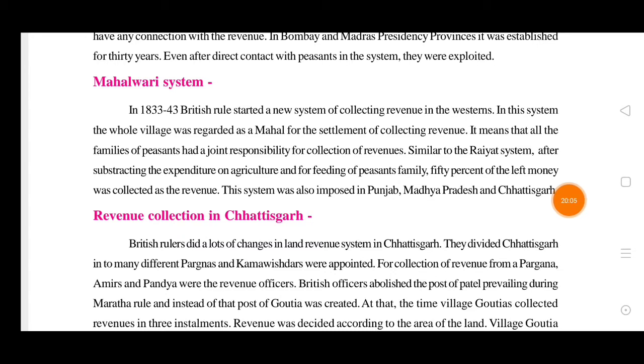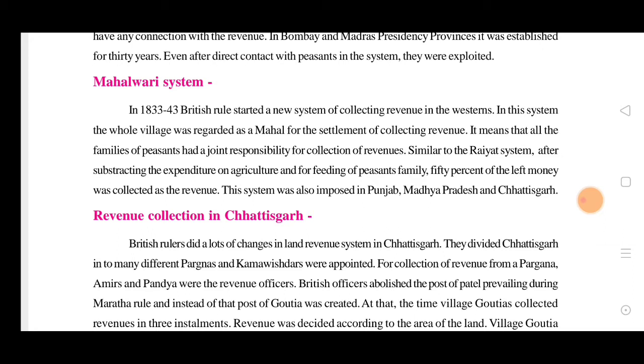So next one is the Mahalwari system. The Mahalwari system was introduced by Holt Mackenzie in 1822. In 1833 to 1843, British rule started a new system. Again, we know that they were changing frequently because of earning their profits. They were looking for their own profits, but had no mercy on the farmers or on what they were going through. They were collecting revenues after revenues from everywhere, including the western side.